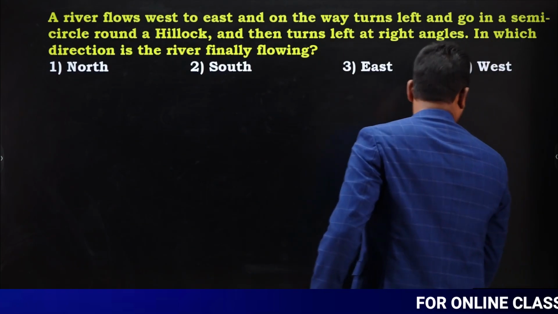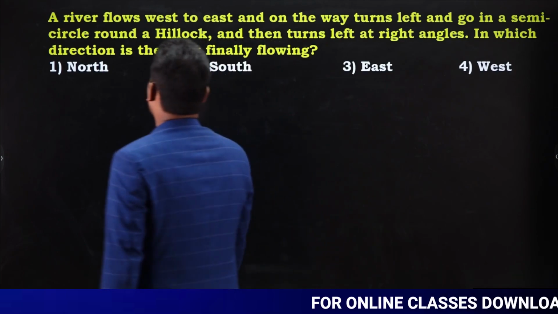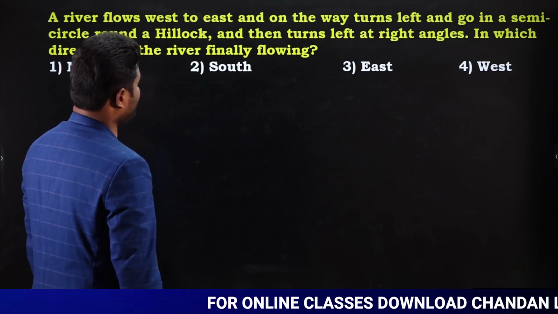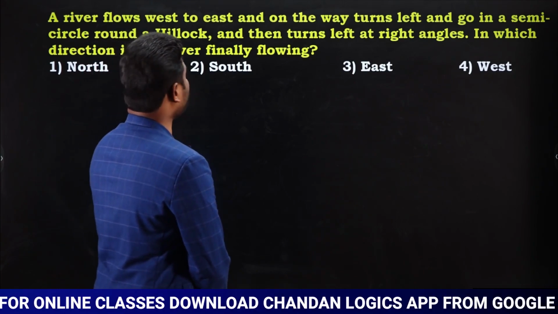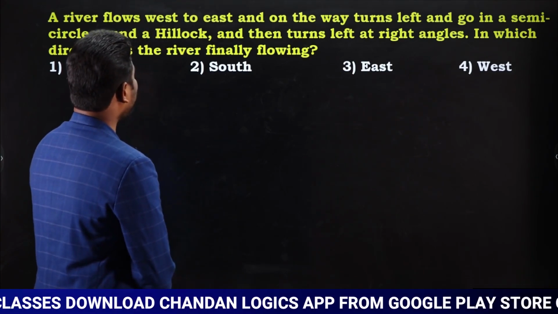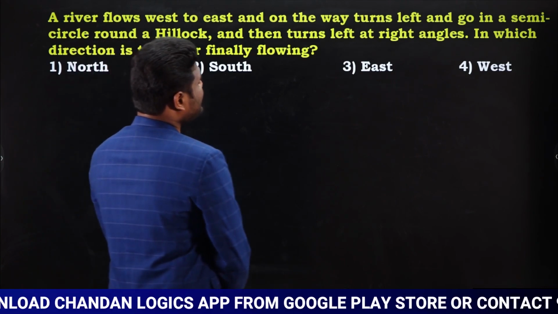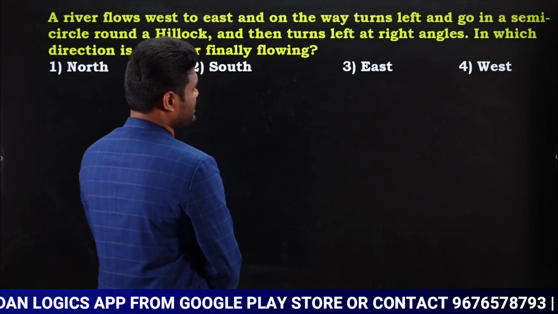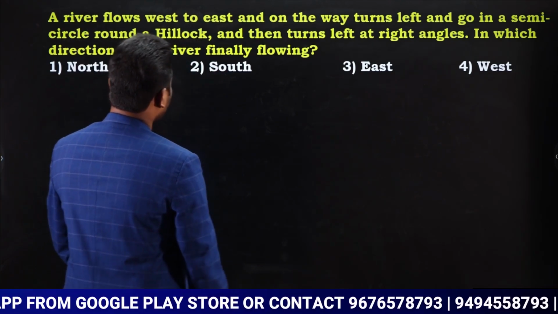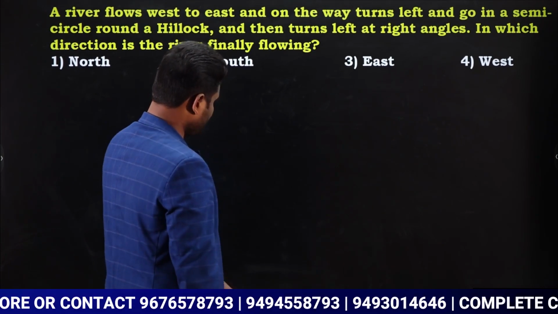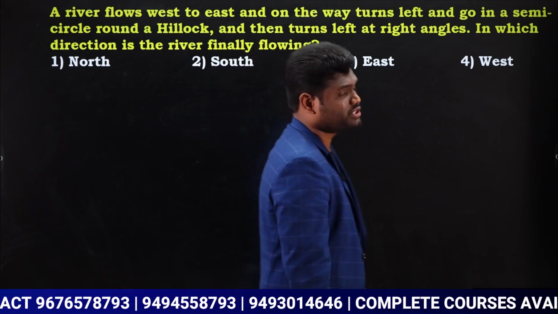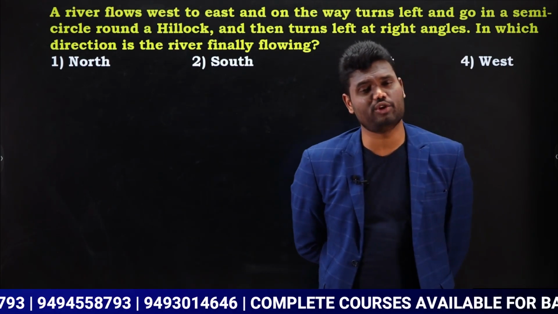Let us look at the next question. A river flows west to east and on the way turns left and goes in a semicircle round a hillock and then turns left at right angles. In which direction is the river finally flowing? Very good question, and this is the exact question that came in the examination. Read the question carefully, pause the video and say the answer.